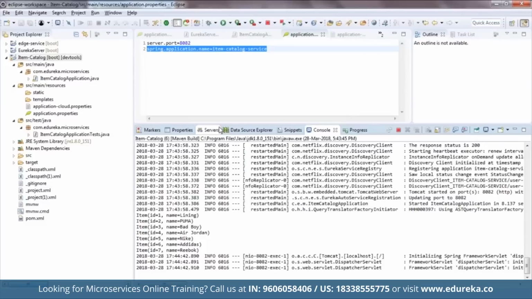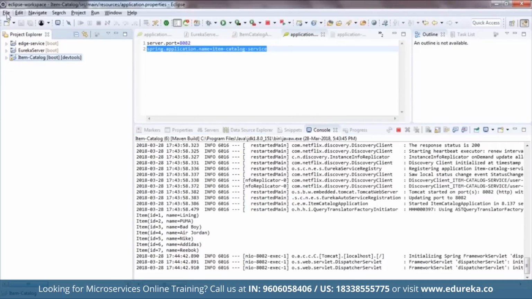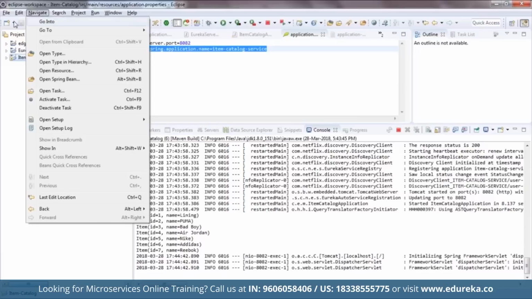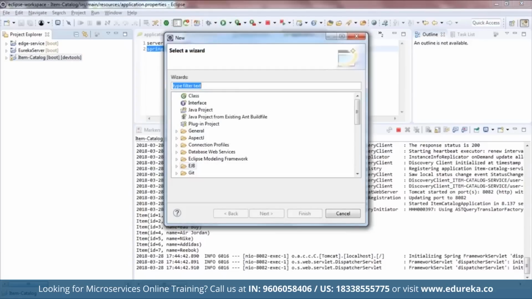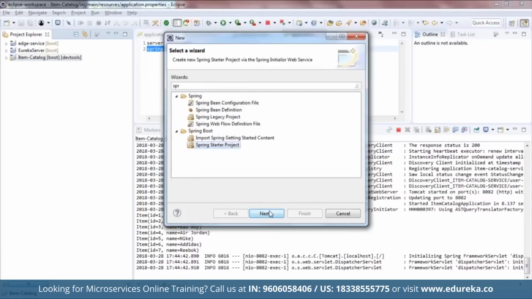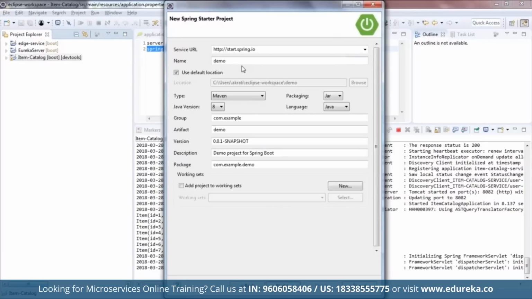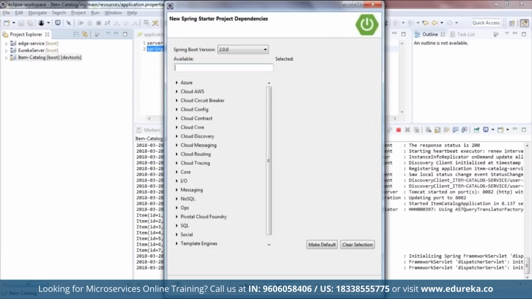So now we're going to create an edge service. Now edge service, as I've told you, is pretty similar to the standalone item service that we have created. However, it will have fallback capabilities, which will prevent the client from receiving an HTTP error when the service is not available. And how are we going to do that? In a similar fashion, like we created item catalog. All you have to do is click on file, go to new, and go to Others, select the Spring Starter project here, click on Next, give a name to your service, whatever name you feel like, then go to Next.